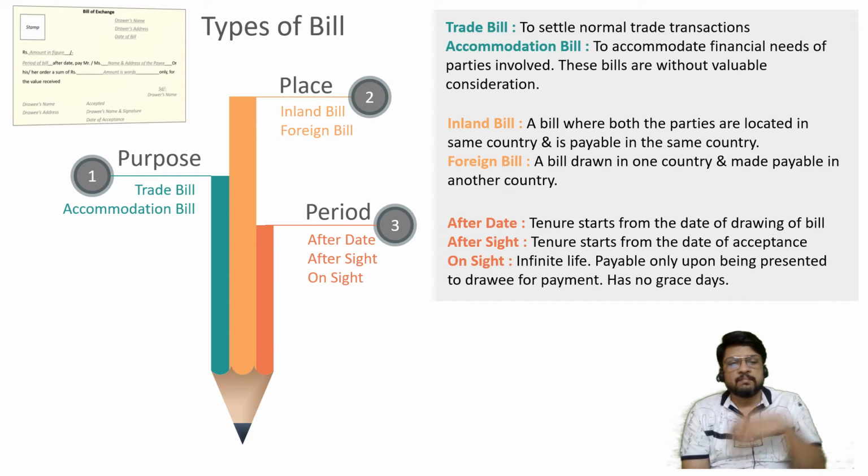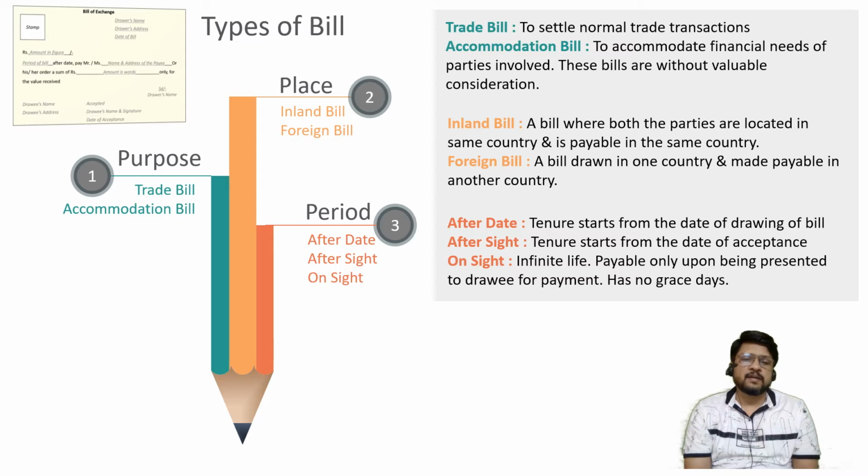So drawn in India but payable outside India, or drawn outside India but payable in India, it will be considered a foreign bill, or maybe drawn outside India as well as payable outside India, it will also be called a foreign bill. Drawn in one country and made payable in another country, it will be called a foreign bill.